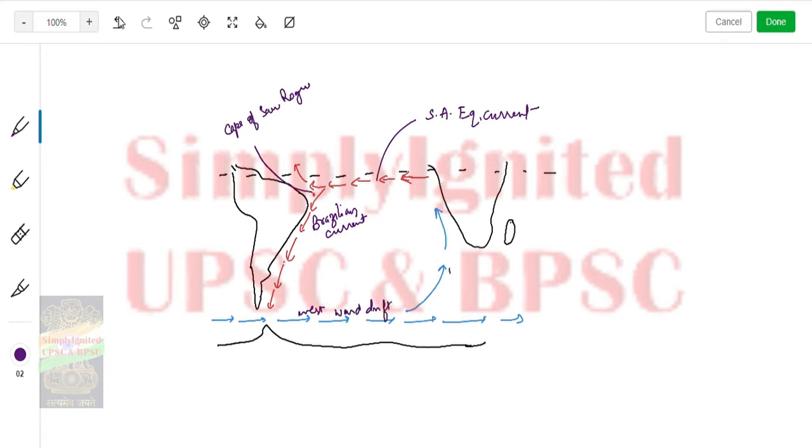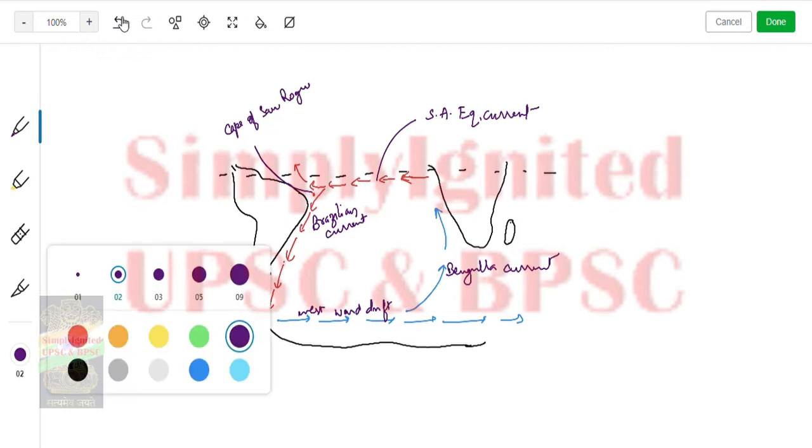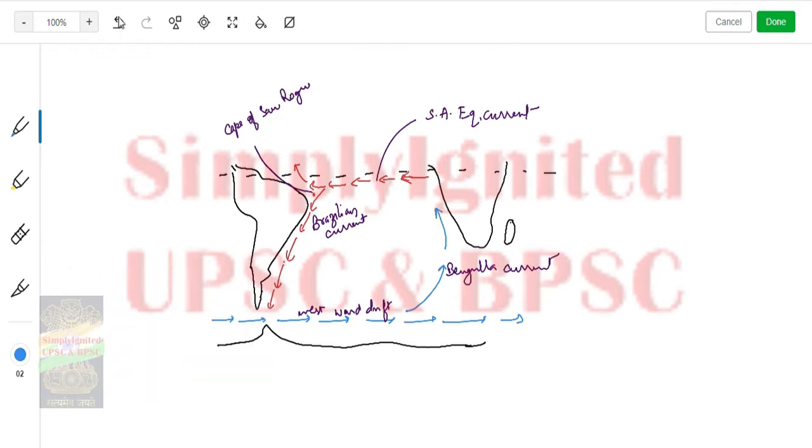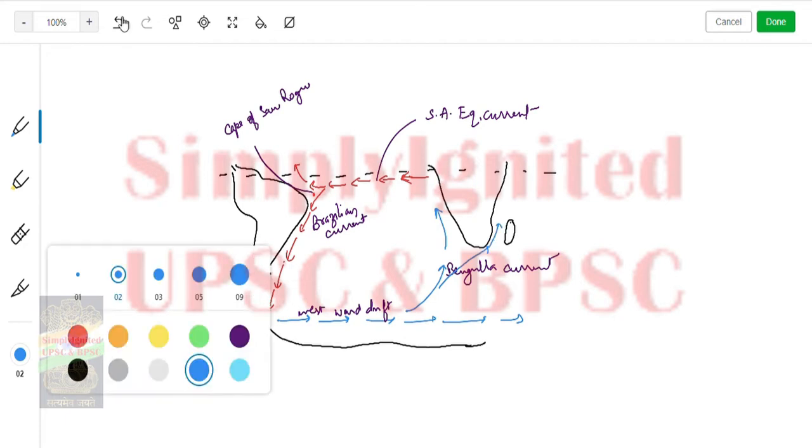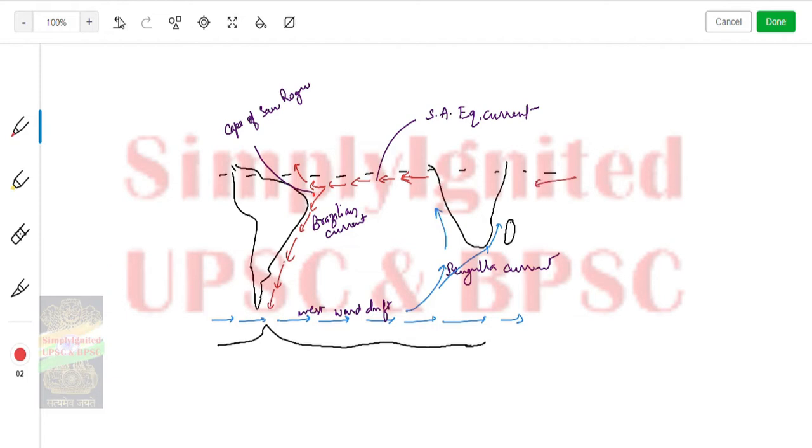This is the Benguela current. A part of it will obviously go here also, but we'll deal with it next time. A part of it will go here, and from here also it will go. Some warm current will come from this side also. Right now I am deliberately keeping them low.